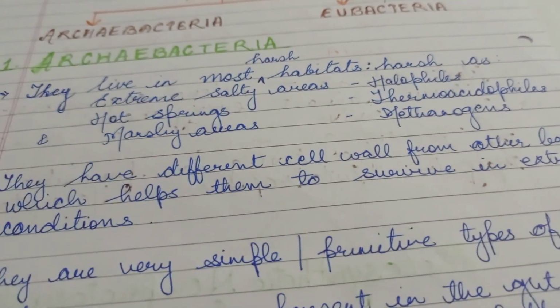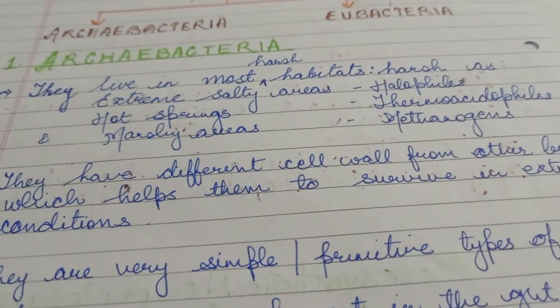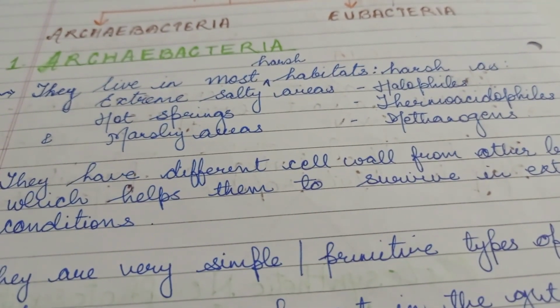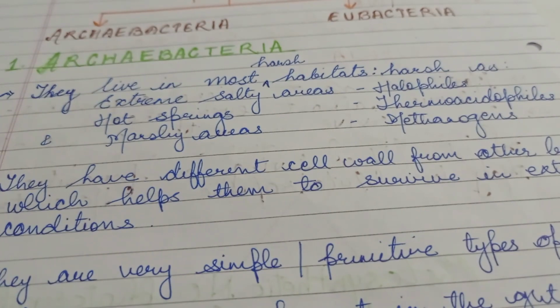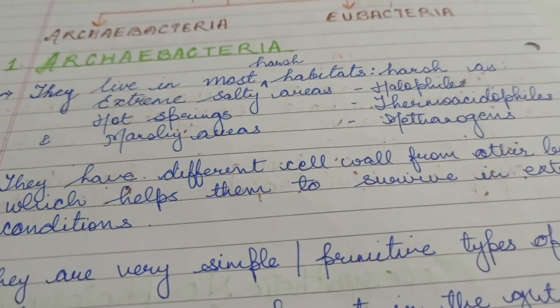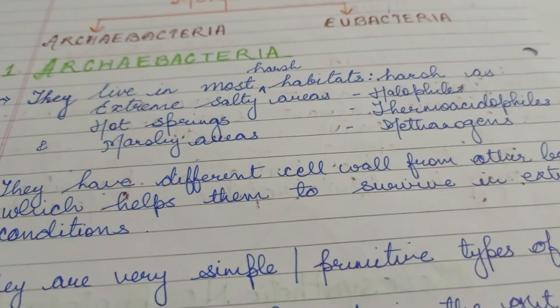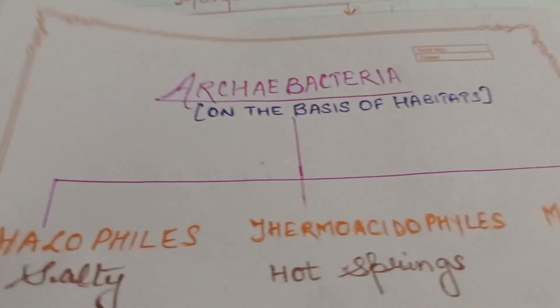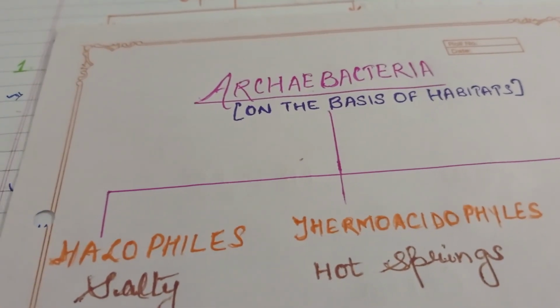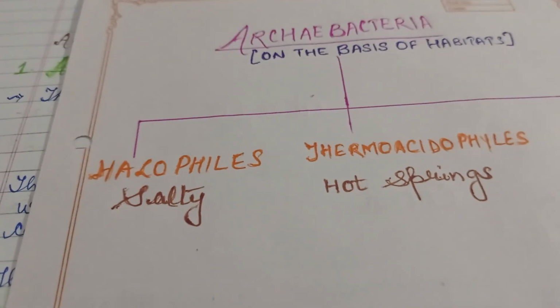This specific cell wall helps them survive in specific extreme conditions such as salty areas, hot springs and marshy areas.